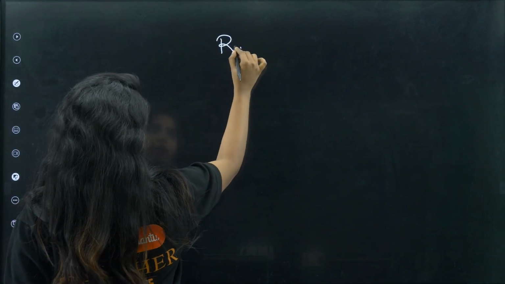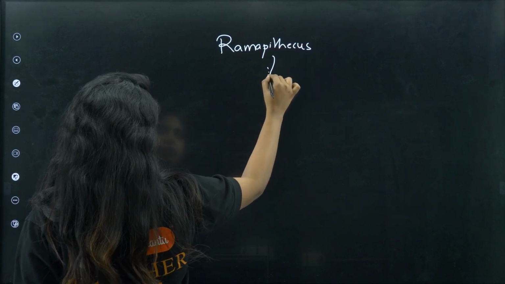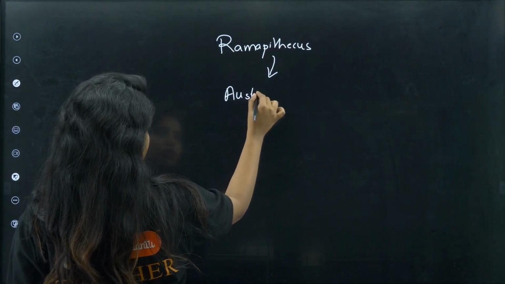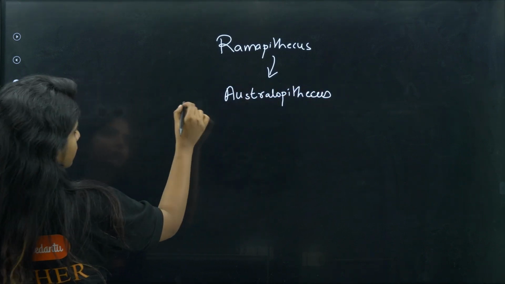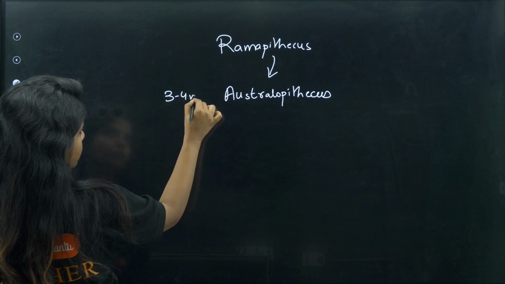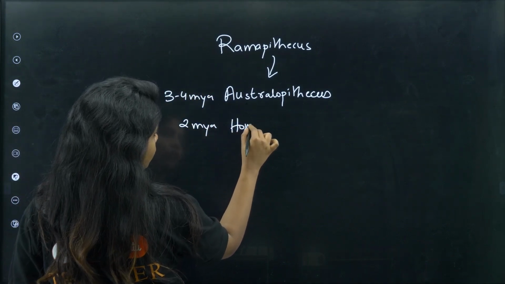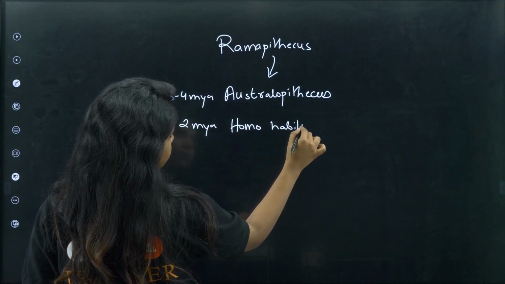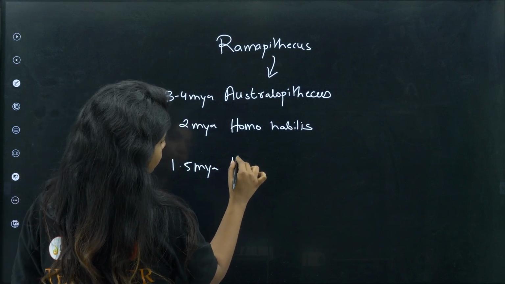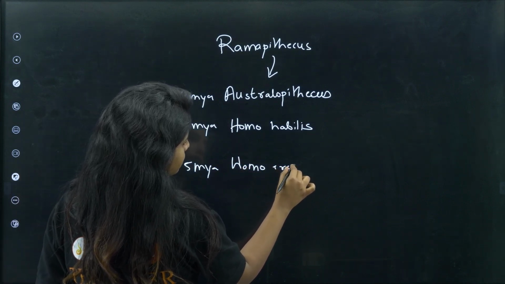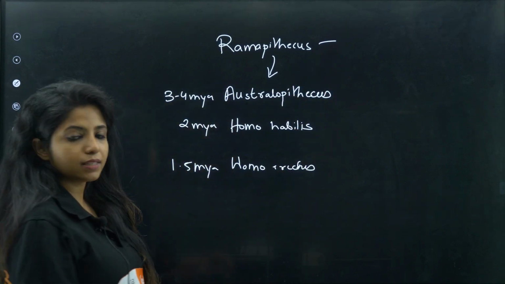So, first we had Ramapithecus, agree? Then Australopithecus, okay, this was 3-4 million years ago. Then 2 million years ago, you had your Homo habilis. Then you had 1.5 million years ago, you had Homo erectus. Okay, what was their feature? They were hairy, they walked like gorilla and things like that.